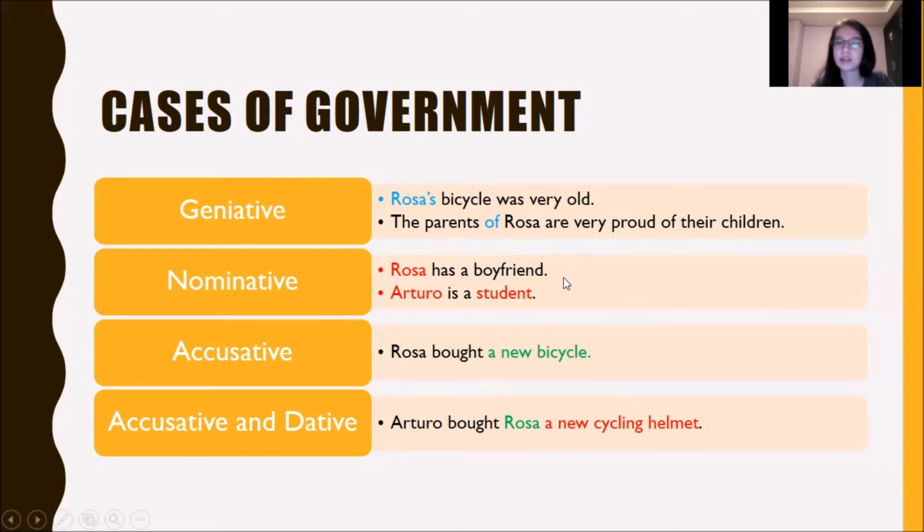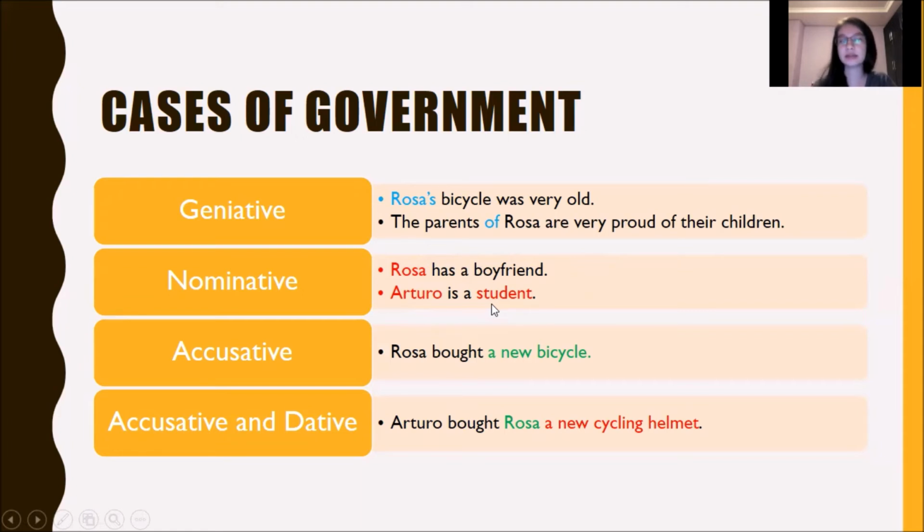This is a nominative or subjective case because Rosa is a noun used as a subject. As we can see, Rosa is the subject in the sentence, has is the verb, and the boyfriend is the complement, we can say. So we are talking about Rosa, about what Rosa has. We can say also Rosa has a pet, Rosa has something else, but we are talking about noun and subject Rosa.